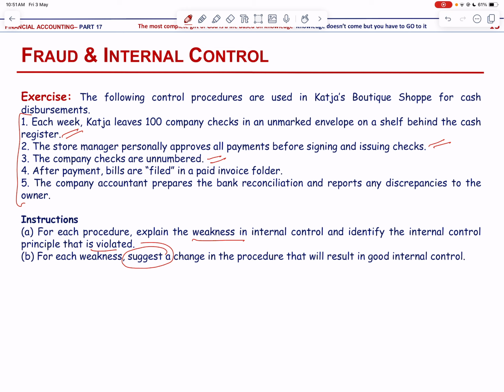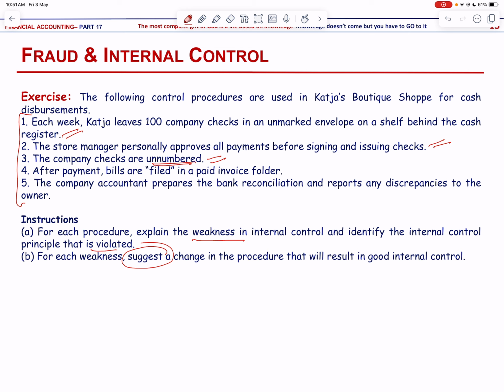There should be establishment of responsibility, and the recommended change is that only employees granted authority should make purchases for the store. But here another weakness is the use of cash instead of checks. There are no pre-numbered invoices. So the principle that it violates is the documentation procedure, and the recommended change is that the purchases should be paid with pre-numbered checks and the purchases should be documented by a pre-numbered invoice signed by the seller.